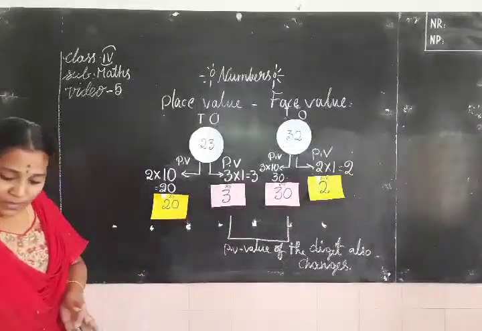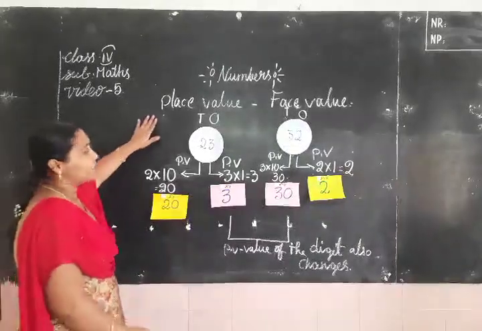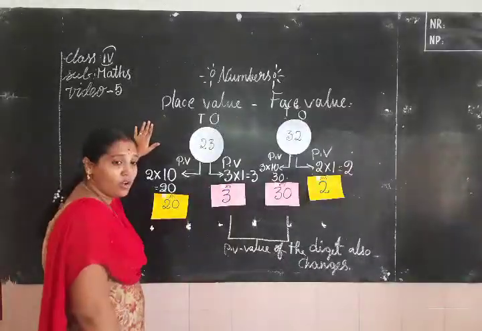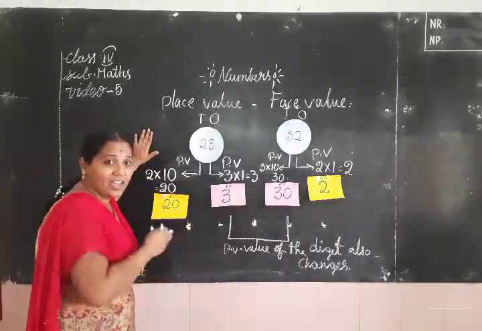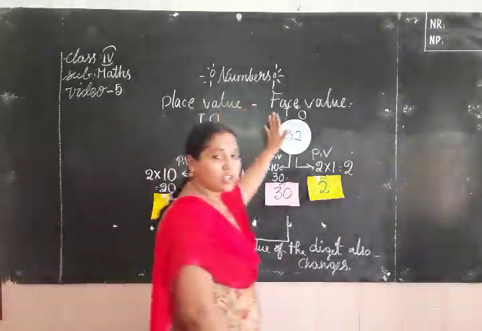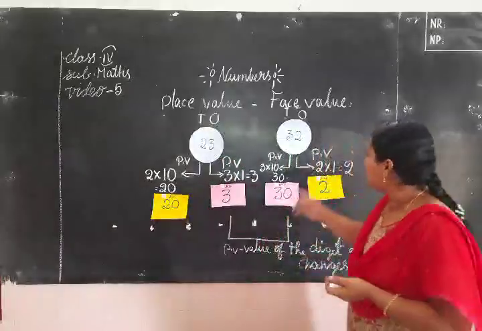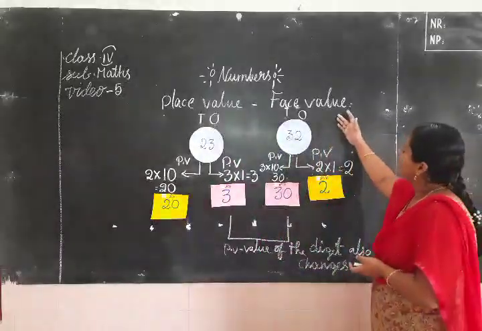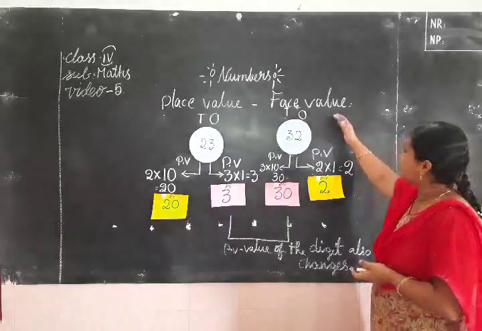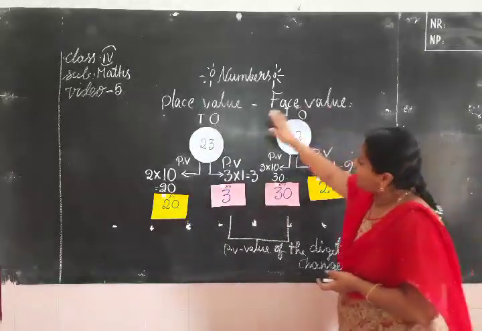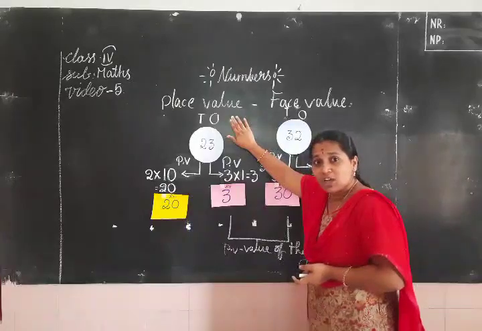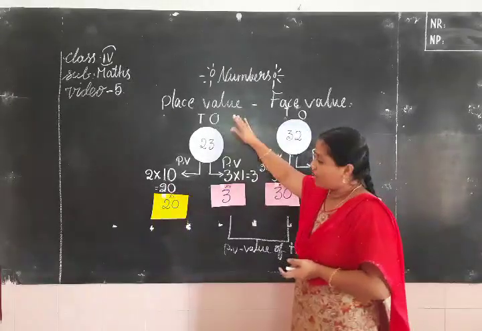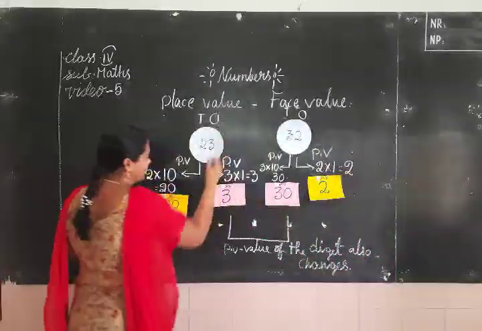Okay, children. Once more I want to recall: what is place value? The value of any digit according to its place and position in the number. What is the definition of face value? Face value is the digit itself only. It means it never changes. But the place value of any digit changes, and automatically the value also changes. Understand, children? Now, coming to the examples.